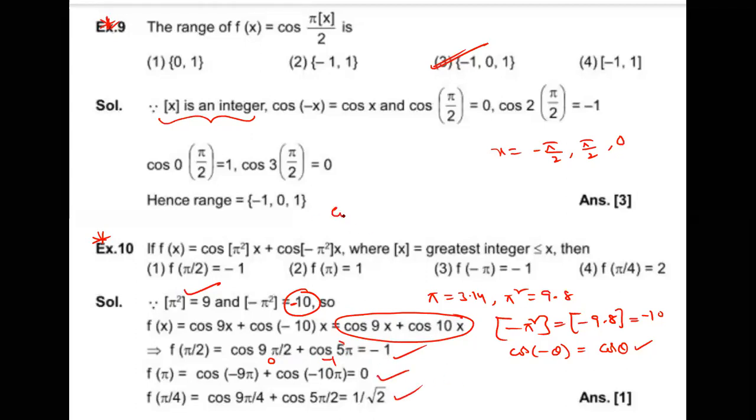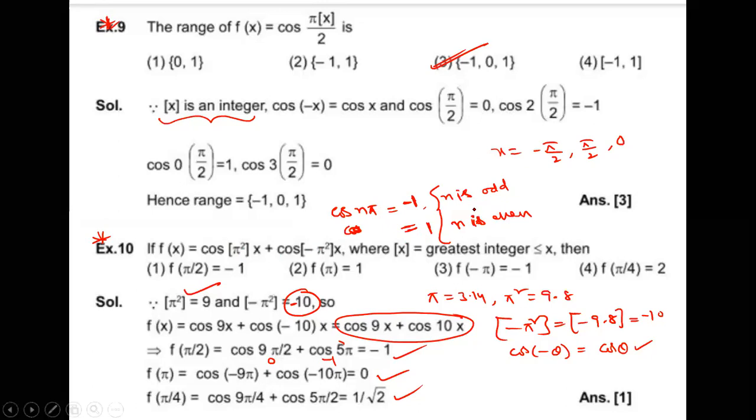Dear students, I'm giving the conclusion. cos n pi is always 0. Sorry, minus 1 when n is an odd number, and 1 when n is even. Please remember these points, all of you. cos n pi gives minus 1; plus 1 is also possible. When is it possible?